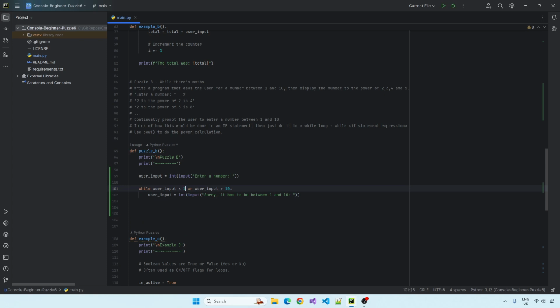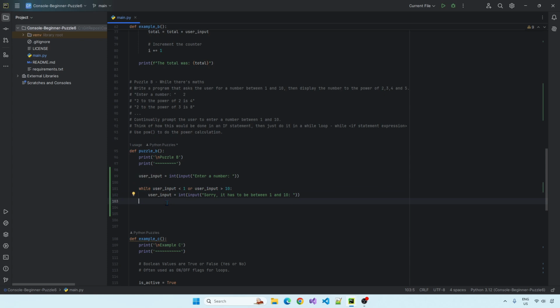Maybe that should be 1. Yeah, that should probably be 1. Anyway, so if you come in here and you enter, let's say 3, it'll loop around again and it will evaluate this expression again, and that'll be false and it won't run the loop anymore.